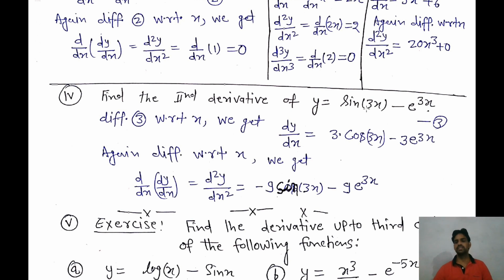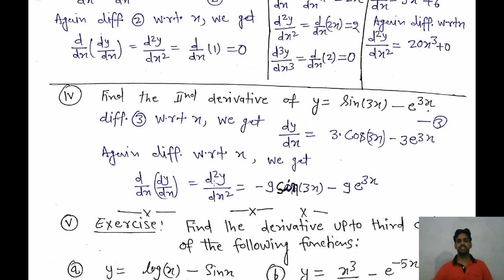Now differentiate again, then we will get 3 minus the derivative of e to the power x, which is e to the power x, but here the function is e to the power 3x, so e to the power 3x, then we will get 3 into e to the power 3x. For the second derivative, we have to differentiate this again with respect to x.